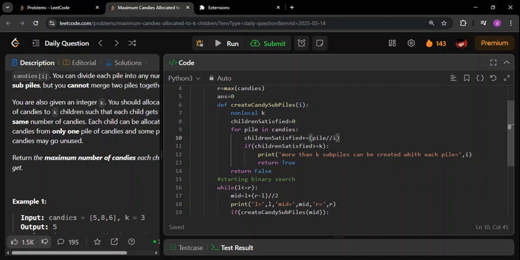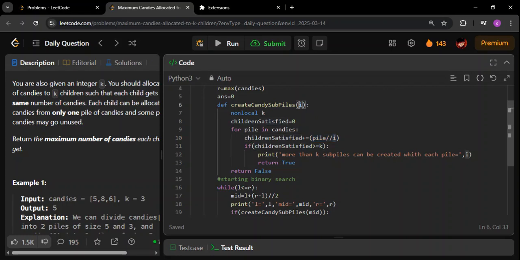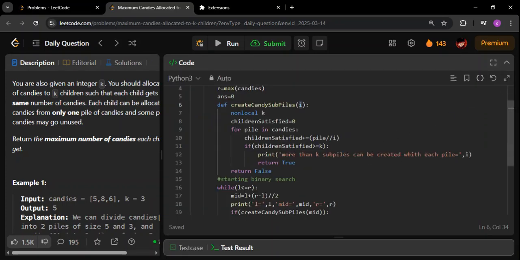So what I'm doing is, this particular division will tell me, for each pile, for example, i equal to 5, how many 5s can come from each pile. In this example, there is no 5 present here, so 5 cannot come from this. Similarly, 5 cannot come from this, but from this there are 3 fives that are going to come. 15 divided by 5, the answer is going to come as 3. So there are 3 fives inside it. Similarly, I will be collecting all of them, and that will tell me how many children are being satisfied.